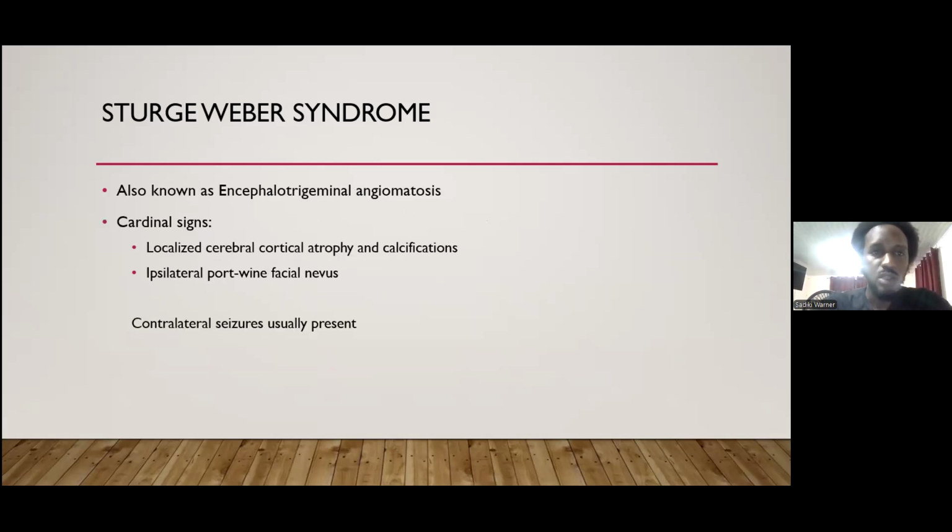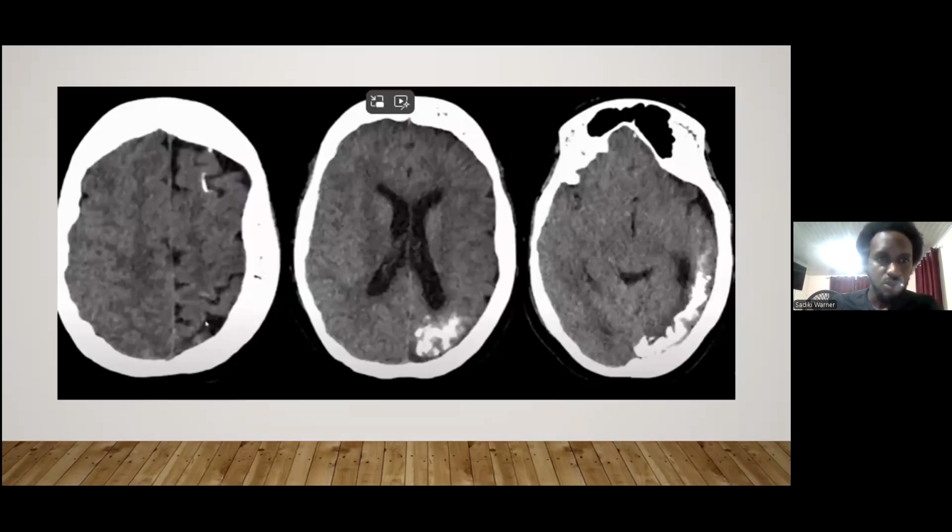Now, it is also known as encephalotrigeminal angiomatosis, and the cardinal signs are localized cerebral cortical atrophy and calcifications, and the ipsilateral port-wine facial nevus. Contralateral seizures may tend to be present in these patients. So when we're looking at the images here, this is the image of a patient with Sturge-Weber syndrome.